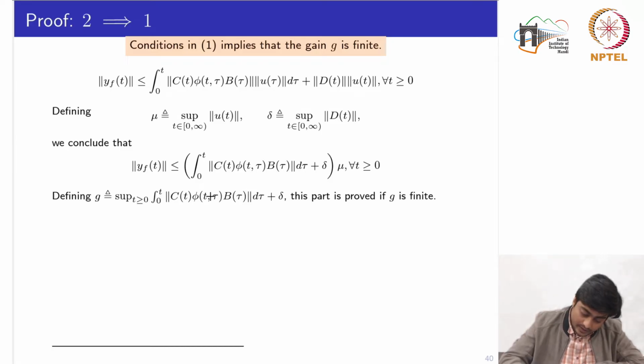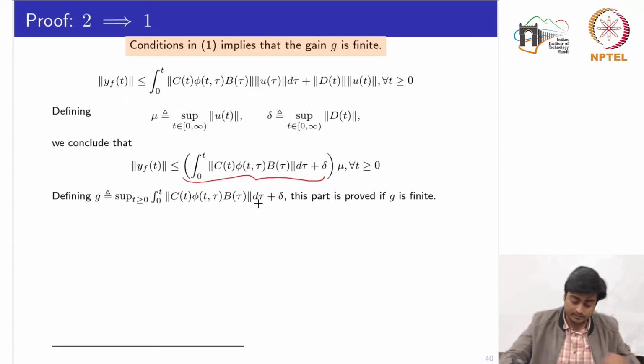So now we define the gain G by this part, which is the supremum over all t greater than or equal to 0 of this part. So what we need to prove is whether G is finite or not. To prove this implication, 2 implies 1, we only need to show that this G which we have defined is finite.